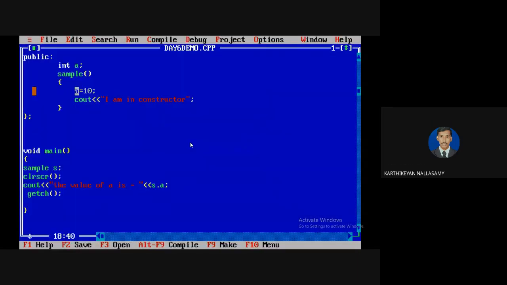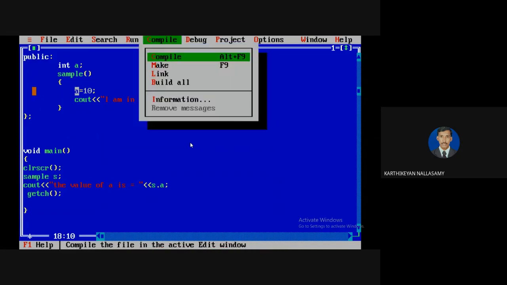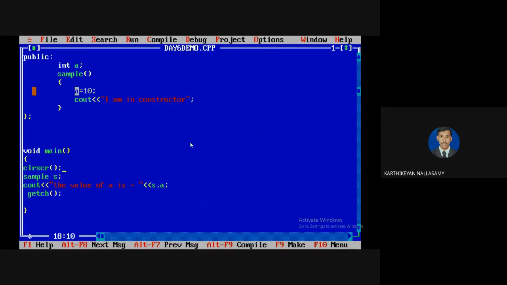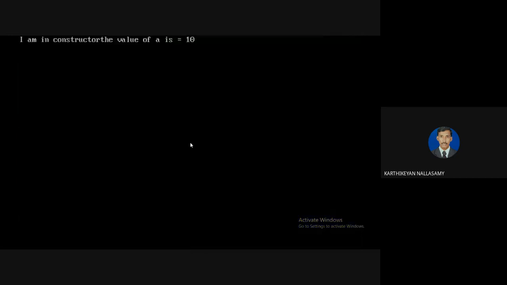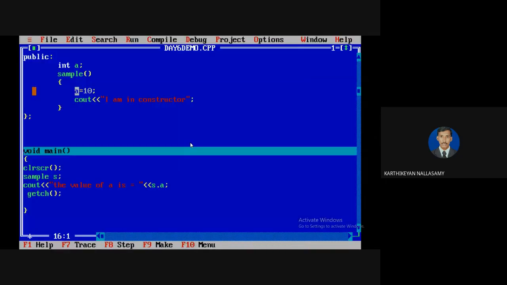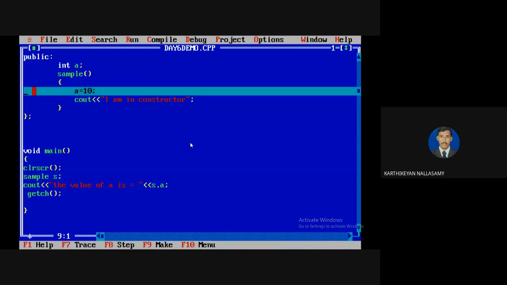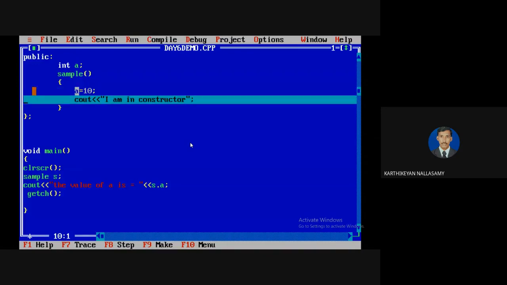Now you can see, because the clear screen is declared, that printed output. See that I am in a constructor, then the value of A is printed. So the constructor will be invoked automatically at the time of object creation. So this is the best way to explain how the constructor will work.